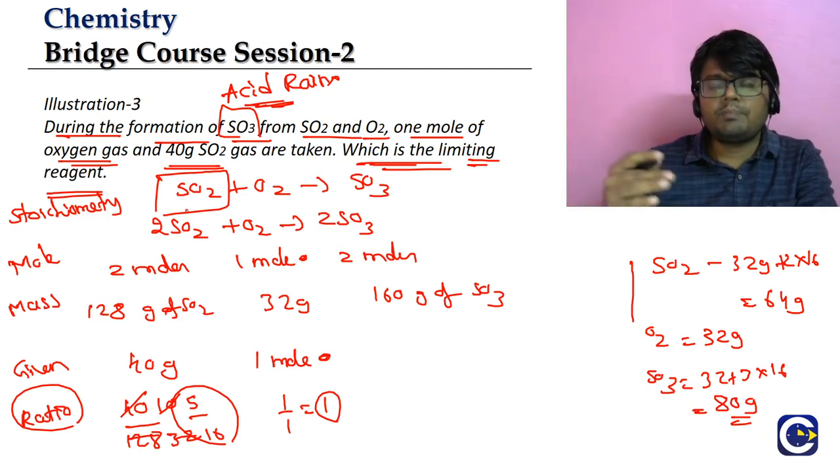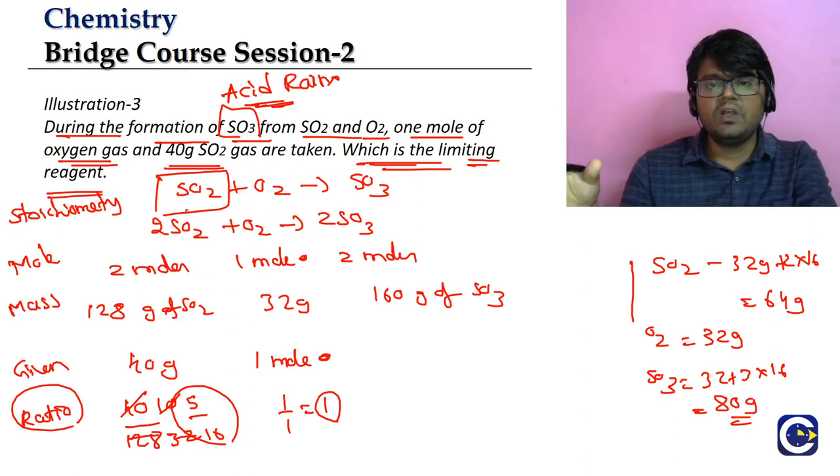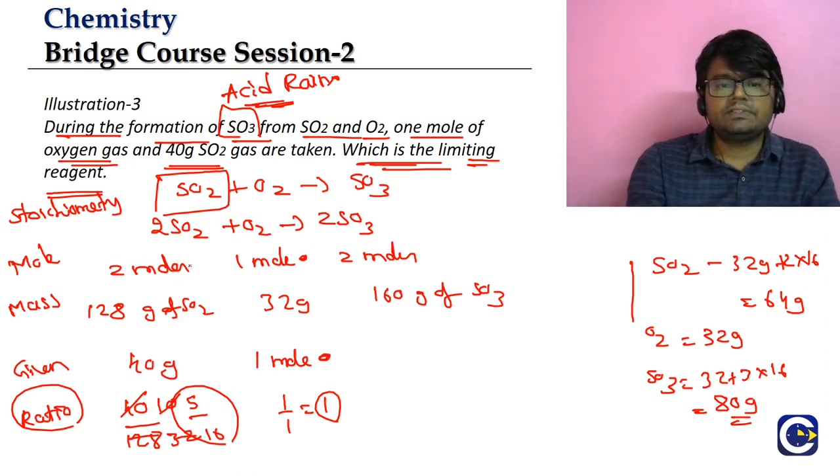So if you are performing a chemical reaction in a setup like a chemical industry, they don't want any substance to be left over. Imagine this same reaction is performed in a laboratory.